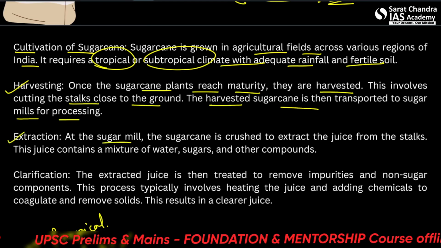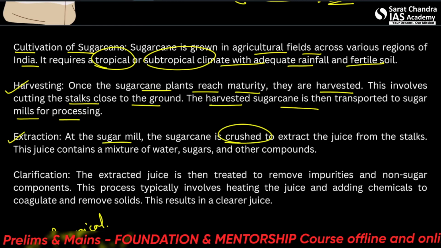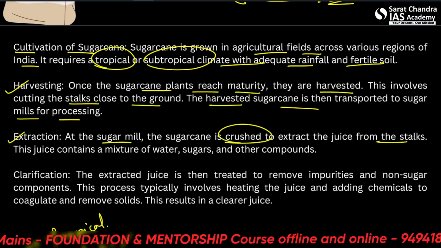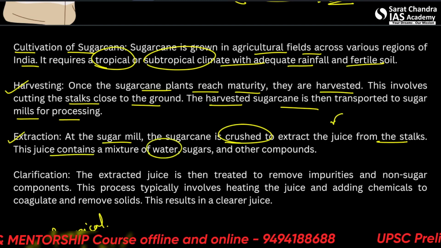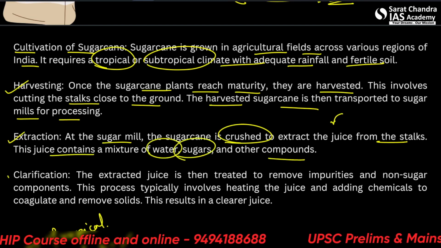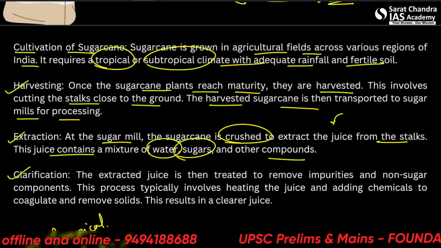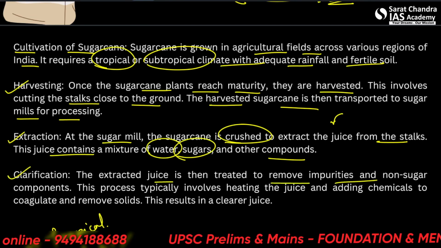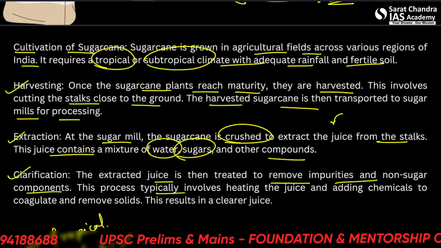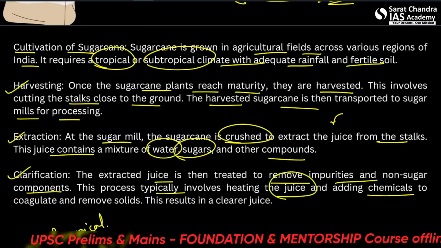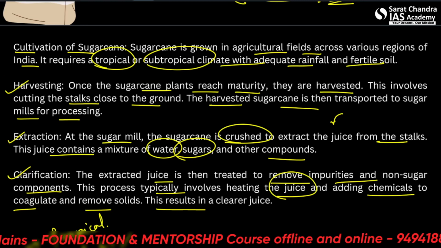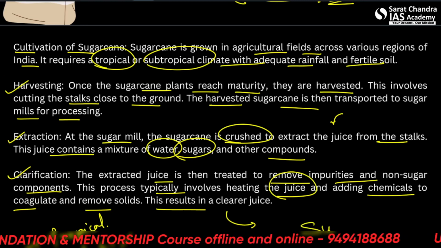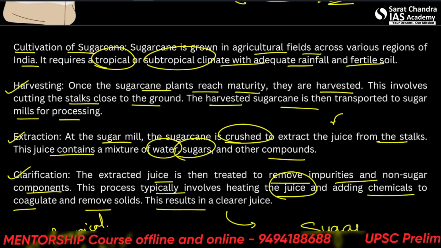Extraction. At the sugar mill, the sugarcane is crushed and the juice is extracted from the stalks, like normally how we drink the sugarcane juice. Alright, the juice contains a mixture of water, sugars, and other compounds. Then the clarification takes place. The extracted juice is then treated to remove impurities and non-sugar components. This process typically involves heating the juice and adding some chemicals to coagulate and remove solids. This results in a clearer juice because we want the final produce, that is sugar, to be clear. We need white sugar.